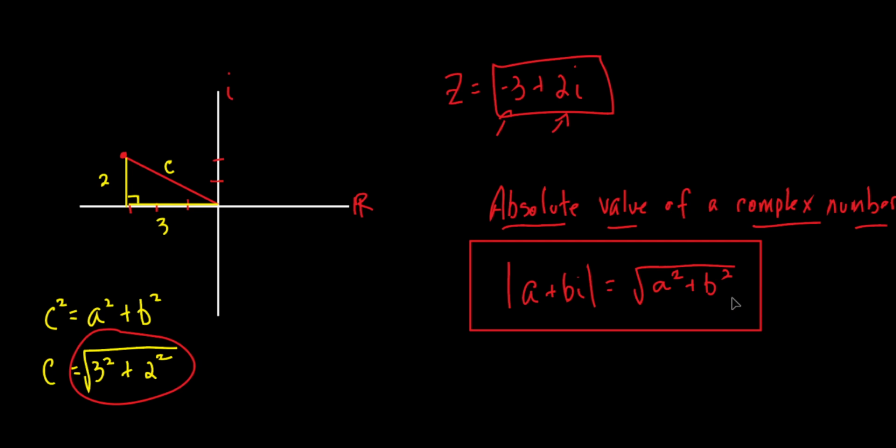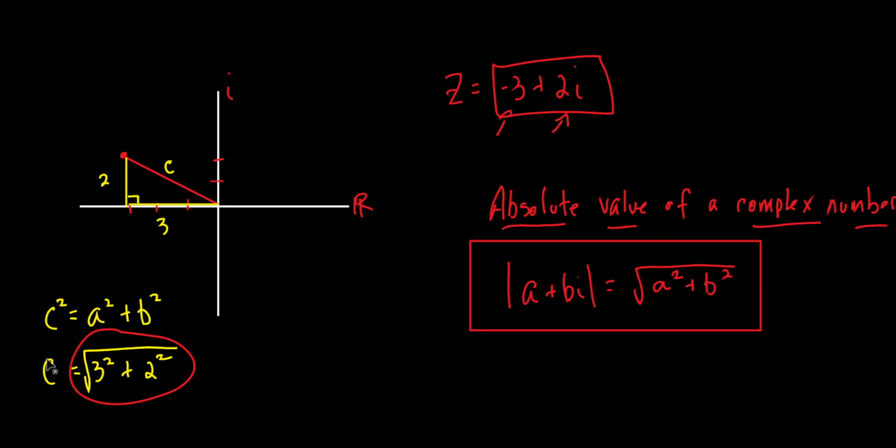Okay? So this right here is kind of like a little formula for the absolute value of a complex number. And how did we get this? We just used the Pythagorean theorem to get that. You okay with that? So if you draw it out and look at it, you're like, oh, okay, I got a right triangle, I got 2 sides, got my 2 legs, so I just square both of them, add them up, take the square root, bang, I've got that.